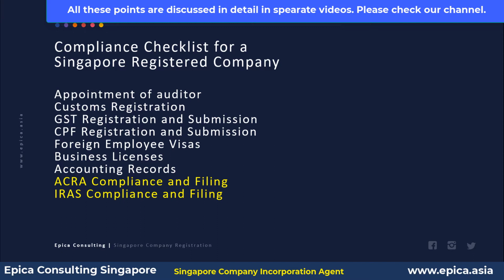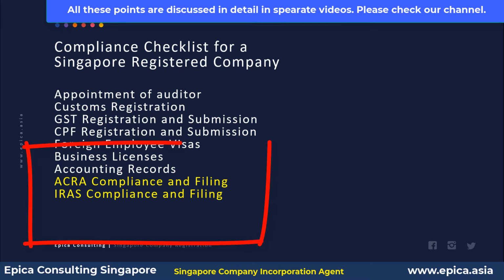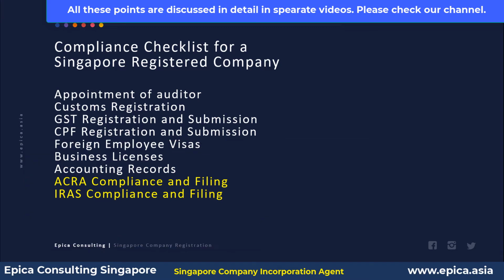rare. Now out of these, 2 points are highlighted in a yellow font color, and those are the points which every company has to normally comply with. So let's start with this list. One more point to highlight, for each of these points we have a detailed video available on our channel. So in case you want to get more information, you can always refer to that detailed video.